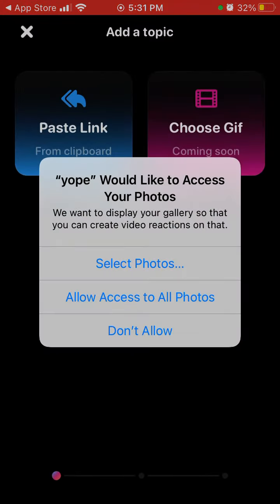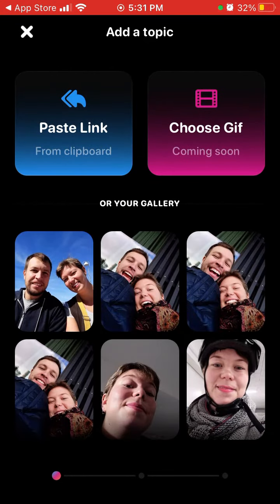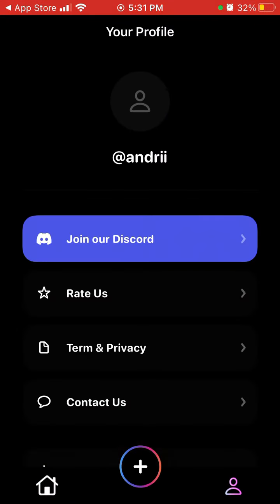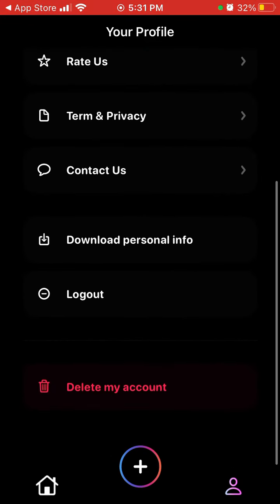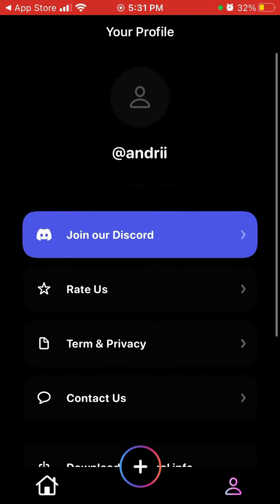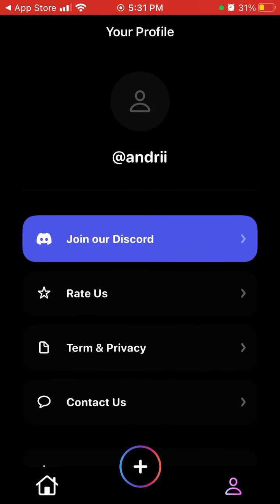That's how it looks like. You can also create your own. From here is your profile, and then you can delete your account. You can contact for support. You can join Discord as well. So this is kind of the app.